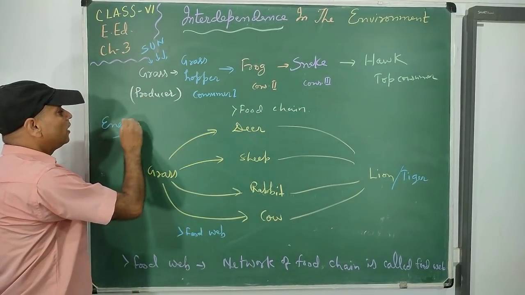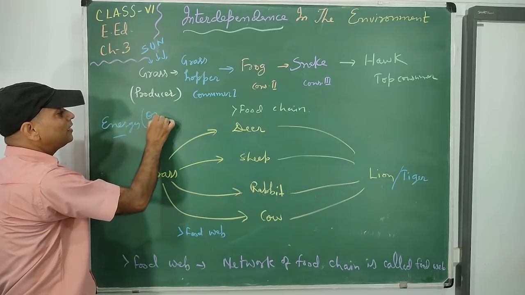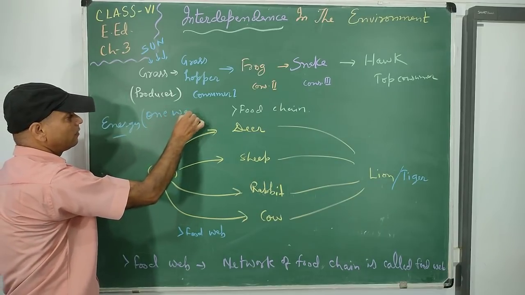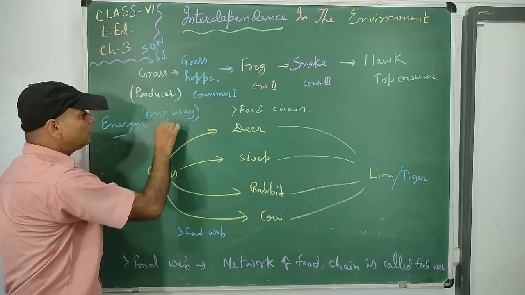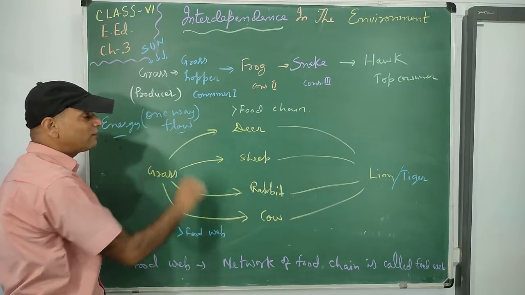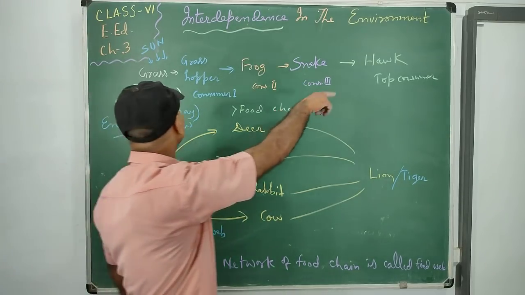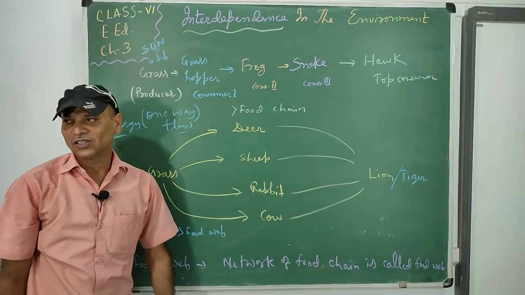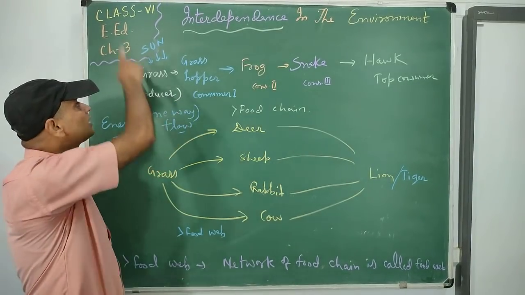So this is the way by which transferring of energy takes place. This is one way flow of energy. Why one way flow of energy? It will not return to the grass again, or it will not return to the sun again.